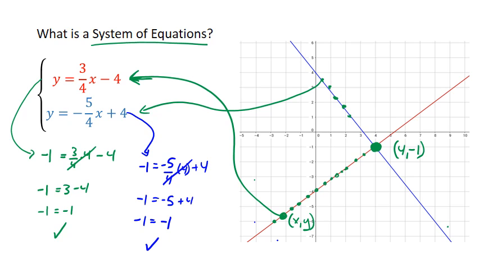So what I've done is I've verified that this point at which the two lines intersect actually does work in both equations at the same time. Any other point I could pick, like this point right here, would work in the red equation, but it wouldn't work in the blue because it's only a point that exists on the graph of the red, not the blue. There's only one point at which that happens, and it's that point that we found right there.